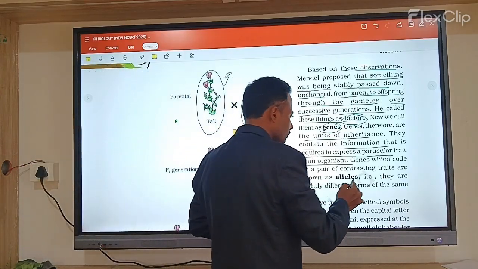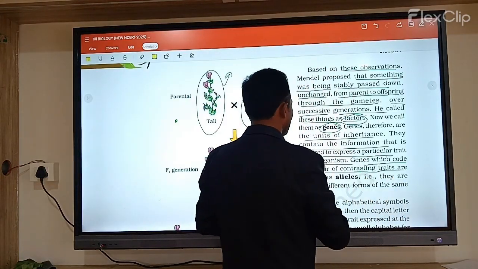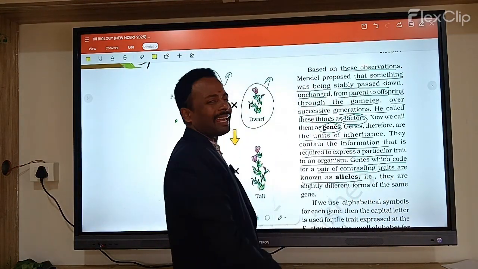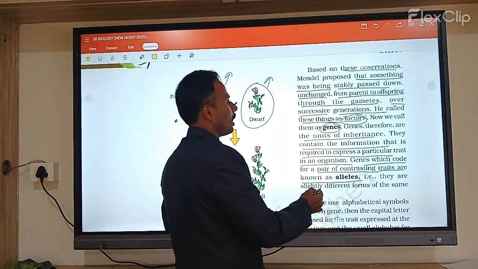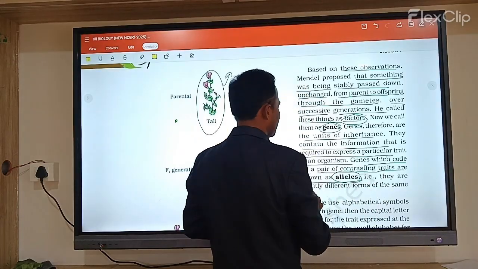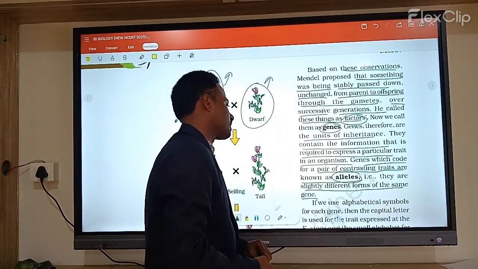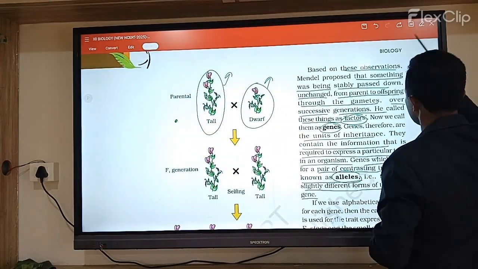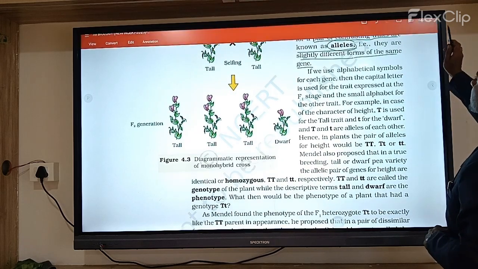Now, genes which code for a pair of contrasting traits, nowadays we call alleles. So those contrasting traits are called alleles. They are slightly different from the same gene, so they differ from gene to gene, and they can show different characters.